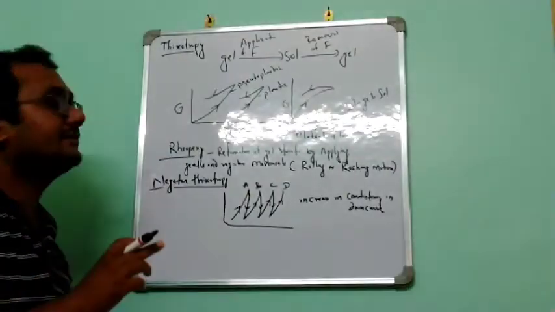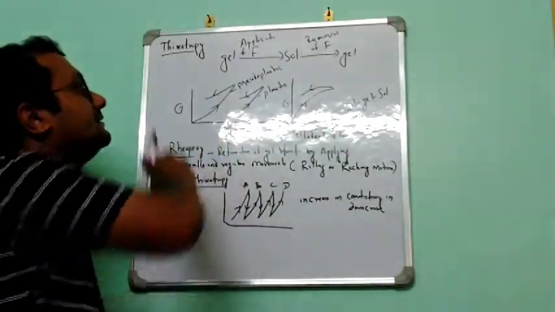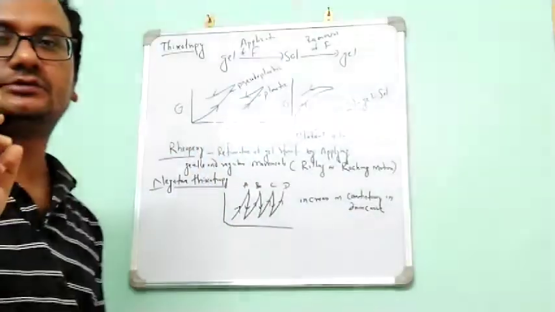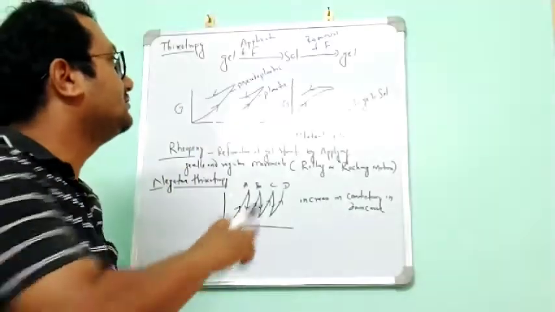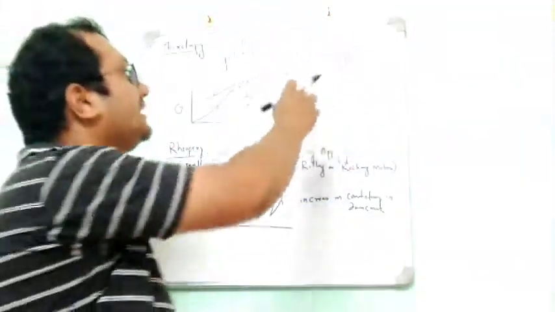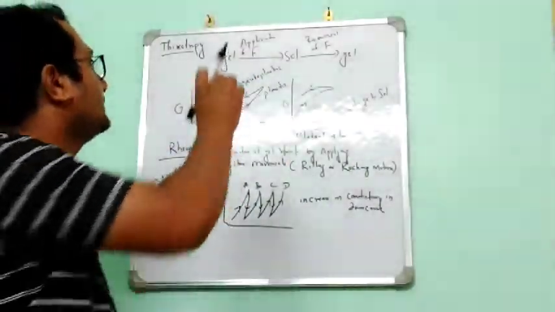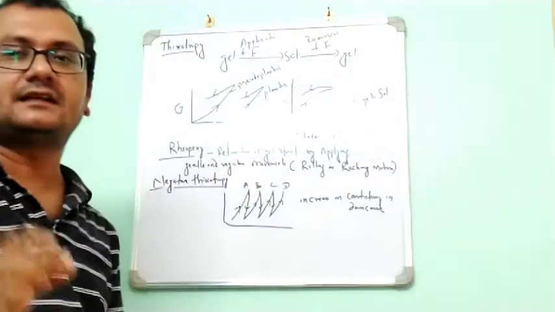In case of pseudoplastic flow and plastic flow, generally, as I told you, gel will be formed first, then it becomes solution, and when we remove the shearing stress, automatically once again it will get its gel form. That means it has more viscosity at the start.